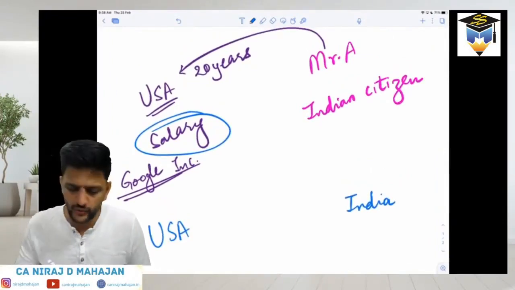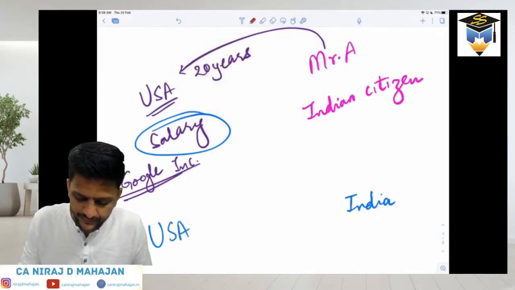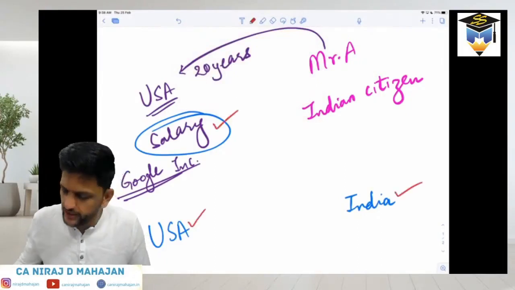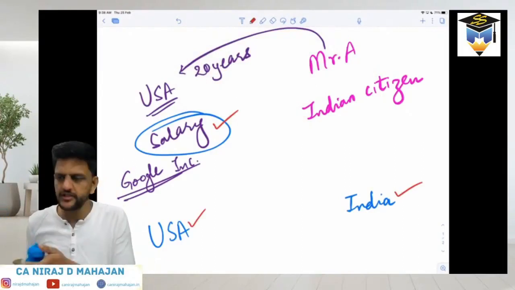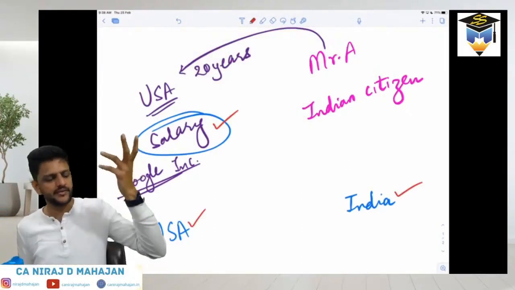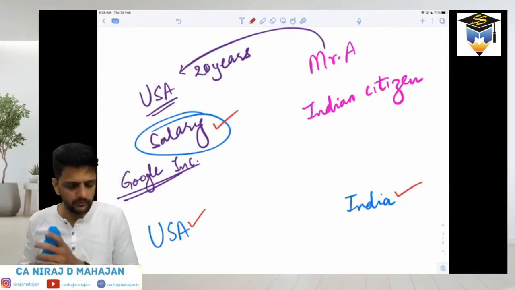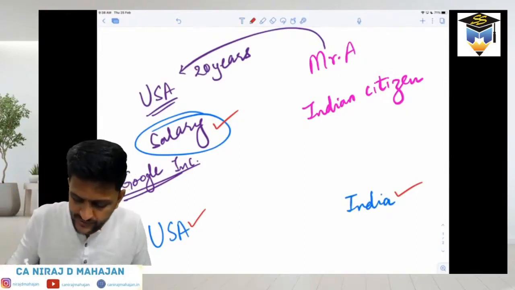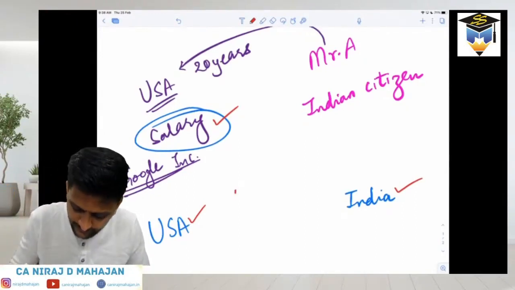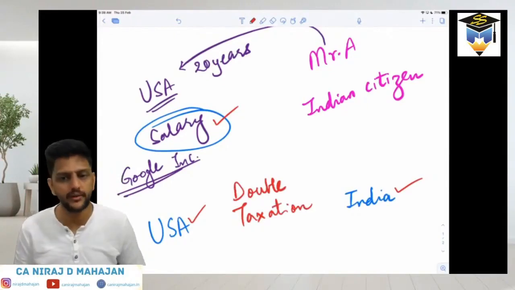Now, first and foremost, my basic question to you is whether the salary will be taxed twice, once in the USA and also in India. Is that logical? The USA will say 25% tax and India will say 30% tax, and this person will pay 55% tax. Will that be logical? That will not be logical. If that happens, that is known as double taxation.